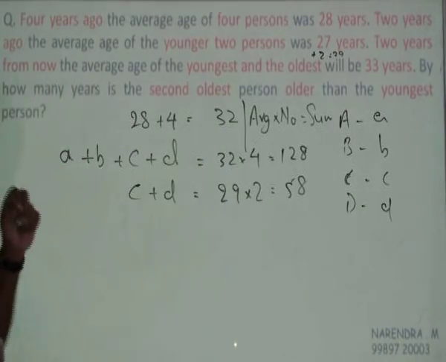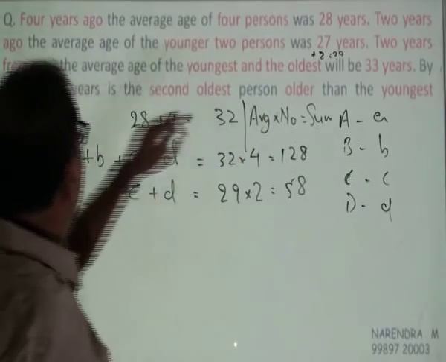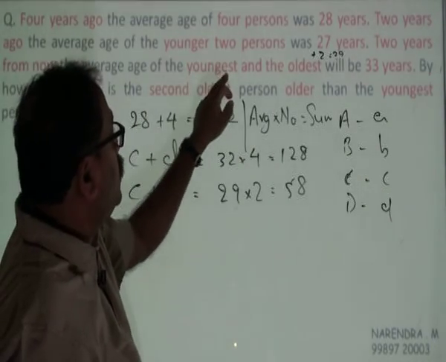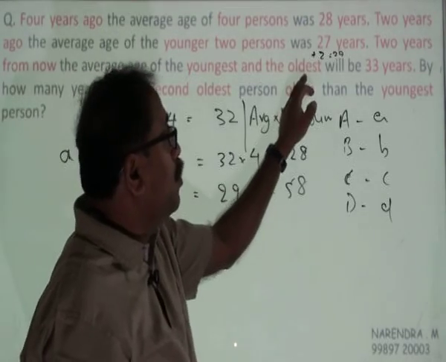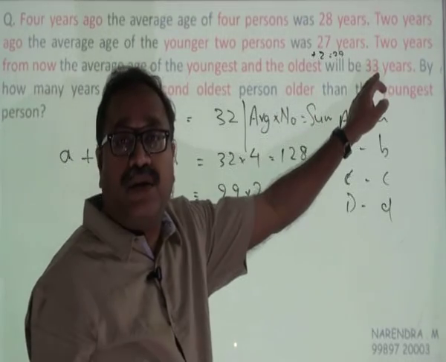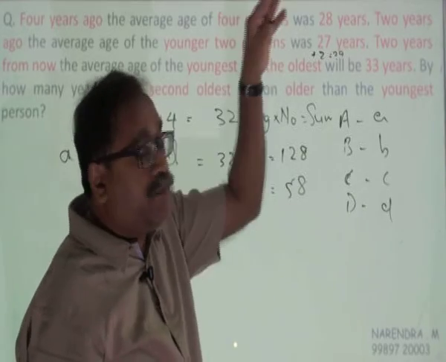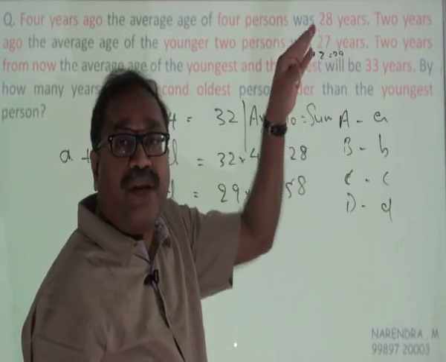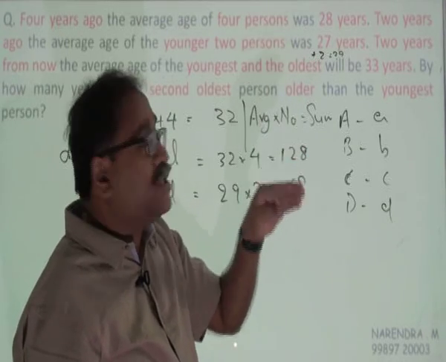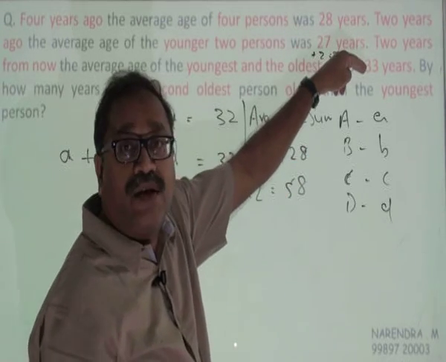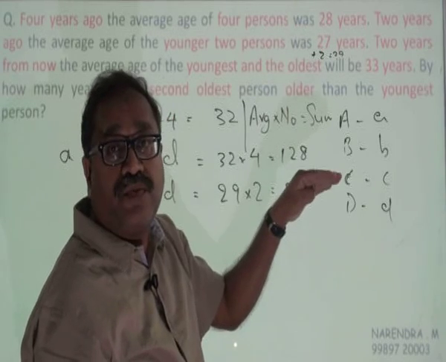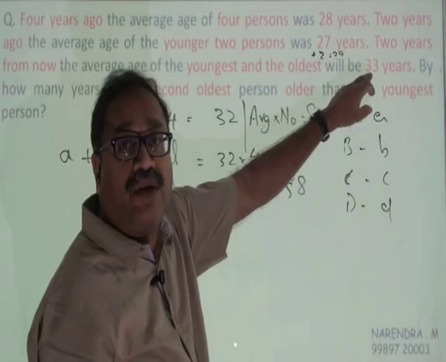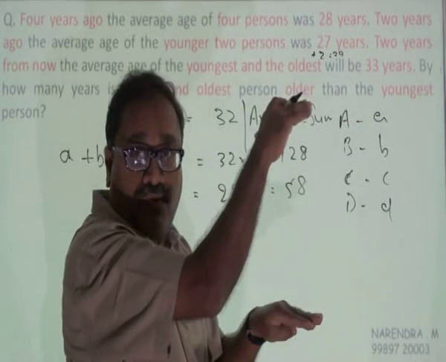Next, 2 years from now the average age of the youngest and the oldest will be 33 years. Then what will be the present average age? The present average age will be 33 minus 2, that is 31, because this 33 years average is 2 years from now.